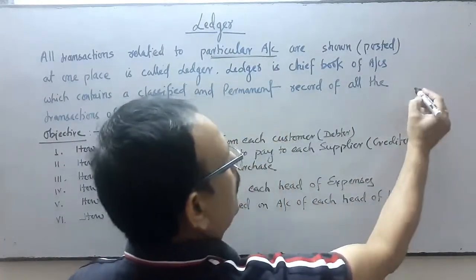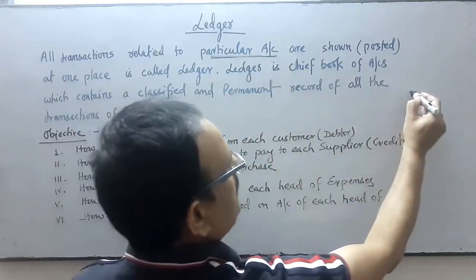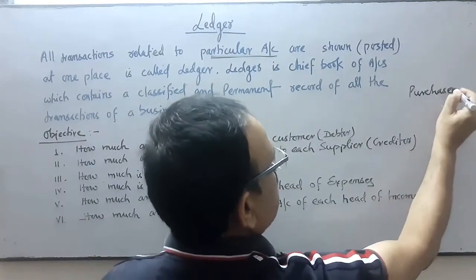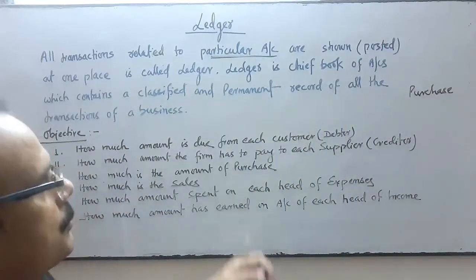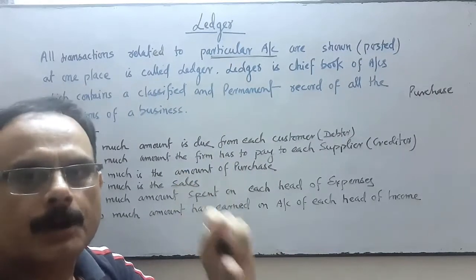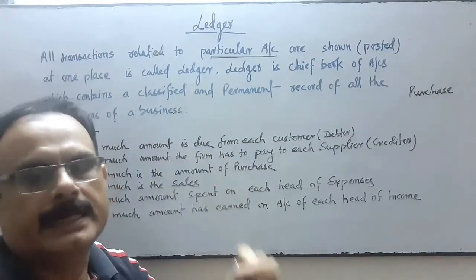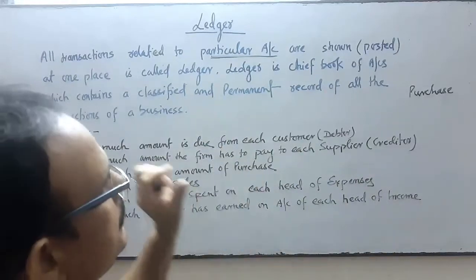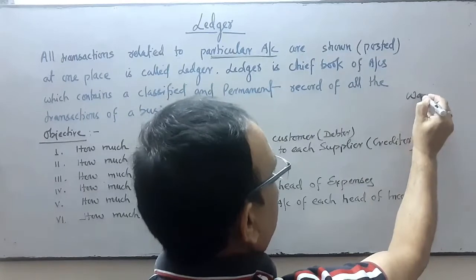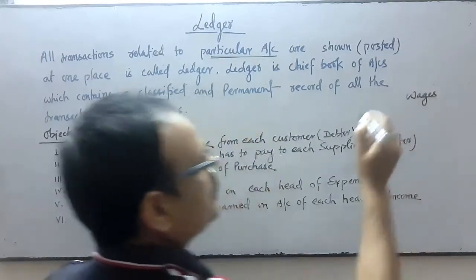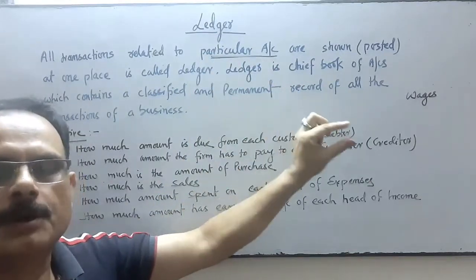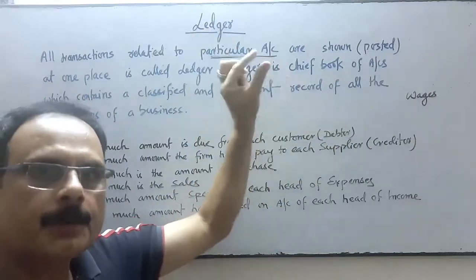Similarly, for a particular account, for instance purchase, all information or transactions related to purchase of goods shown or posted at one particular place is called the ledger of purchase. Similarly, for wages or salary, all transactions related to wages, when shown at one place, is called the ledger of wages.